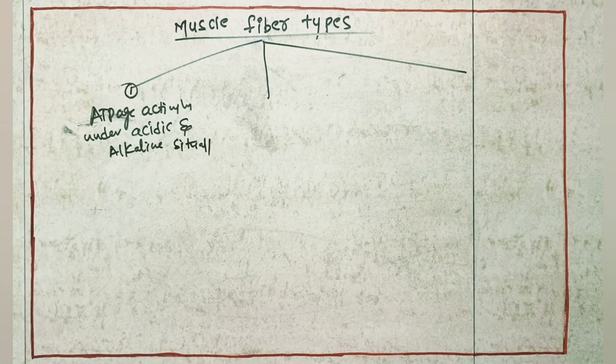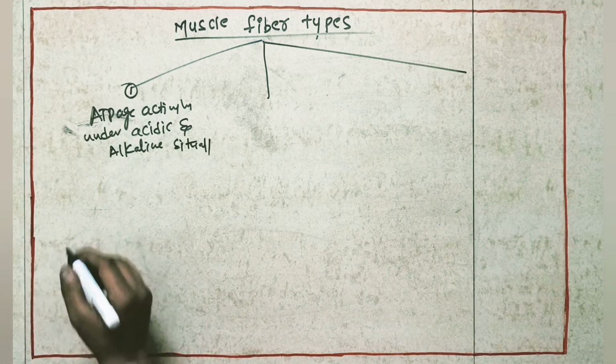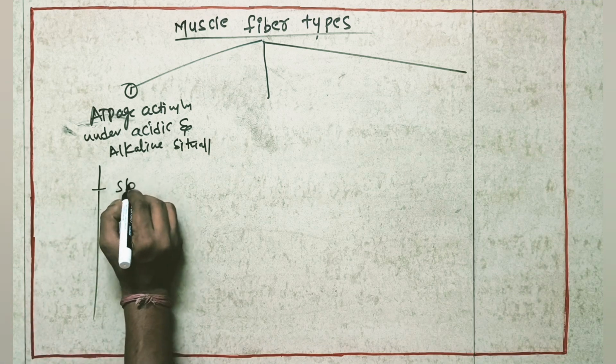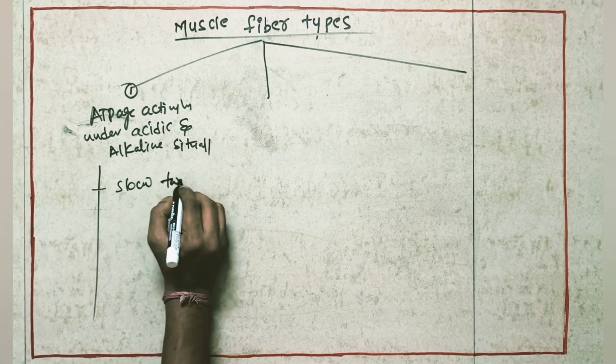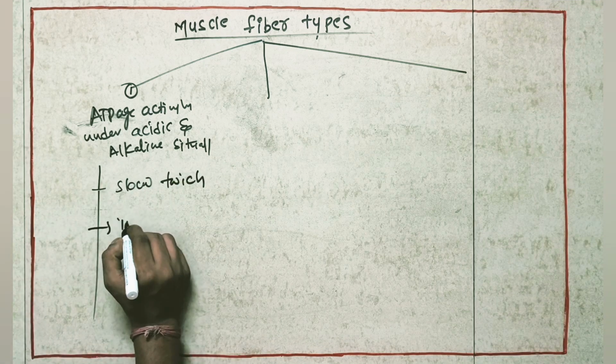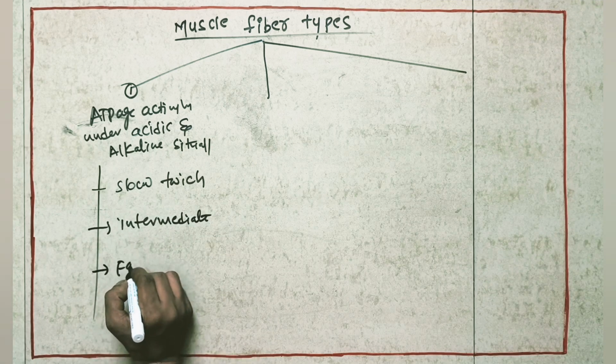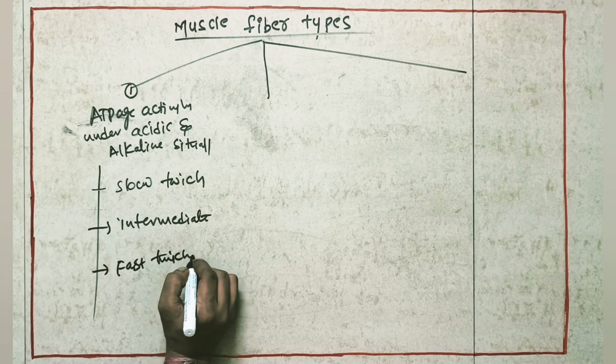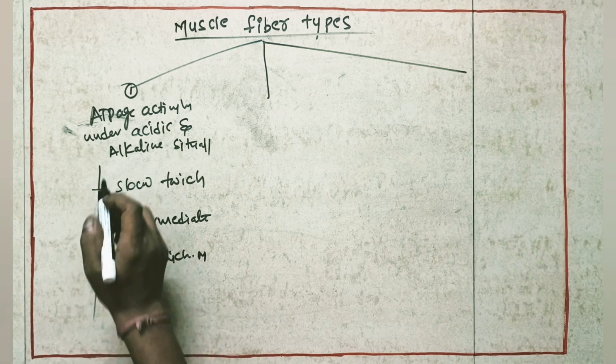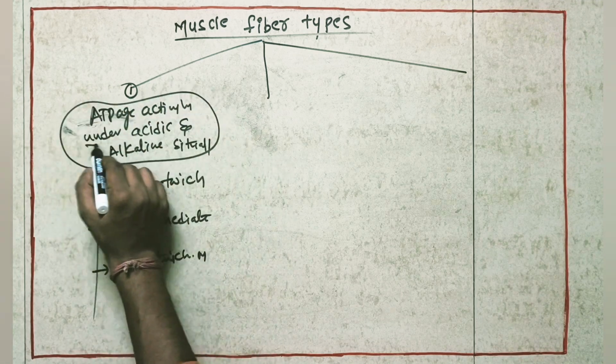According to this, muscle fibers are divided into slow twitch muscle fibers, intermediate, and fast twitch muscle fibers.